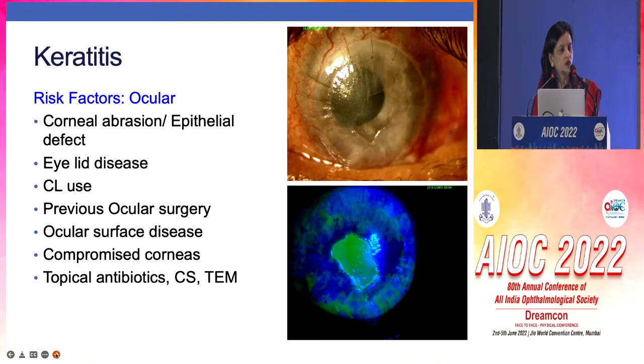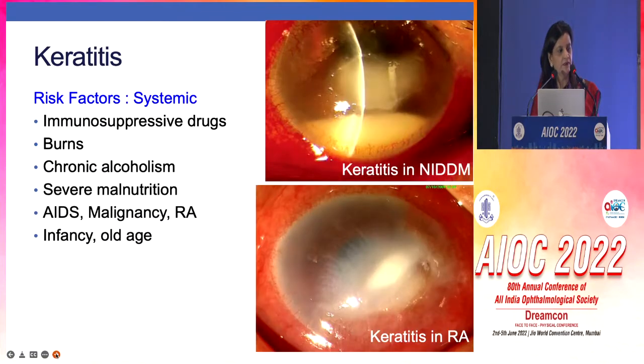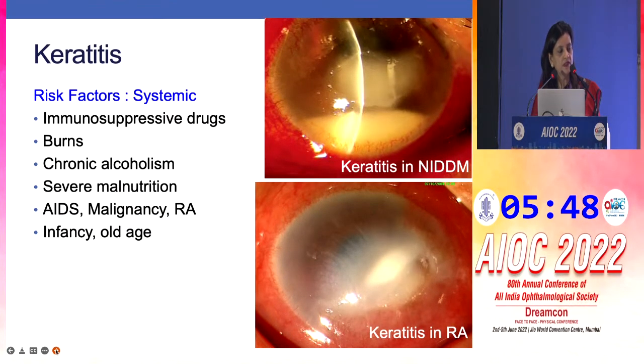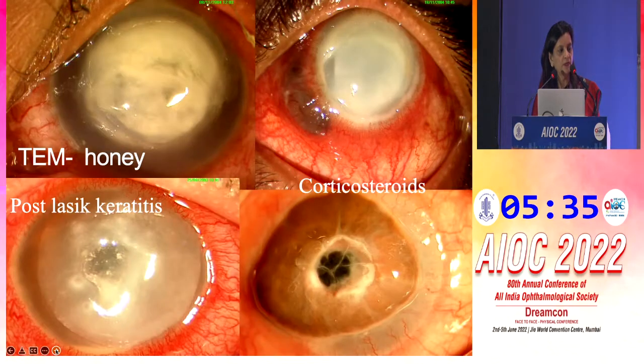Now, the risk factors could be ocular, such as corneal abrasion, eyelid disease, contact lens use, prior ocular surgery or ocular surface disease, compromised corneas, or injudicious use of topical antibiotics, steroids, or traditional eye medicine. The risk factors could be systemic, which would be immunosuppressive drugs, burns, chronic alcoholism, severe malnutrition, AIDS, malignancy, and rheumatoid arthritis, and even extremes of age, such as infancy and old age.